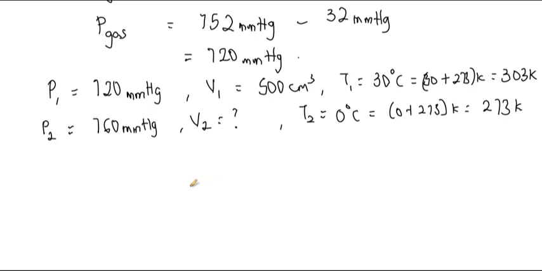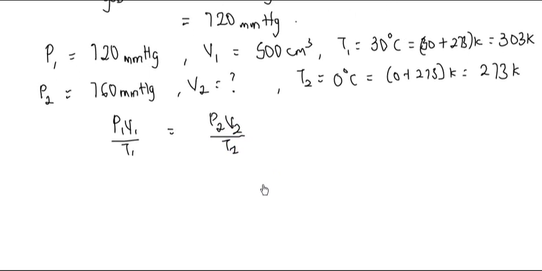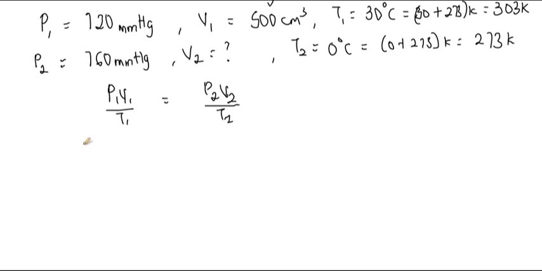So V2 remains the unknown, and to get V2 we'll be making V2 the subject of the formula. I'll be writing the equation again, that is the general gas equation, which is also known as the combined gas equation. So we have P1 V1 over T1 equals P2 V2 over T2. So making V2 the subject, we have V2 equal to P1 V1 times T2 divided by P2 times T1.